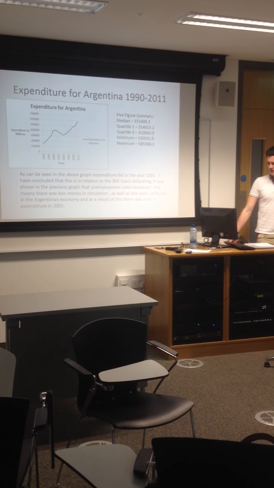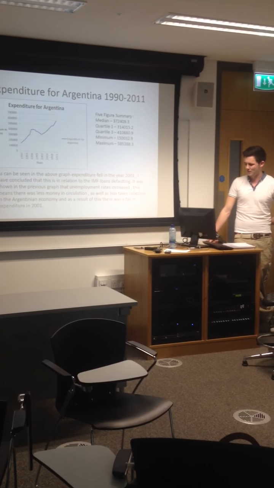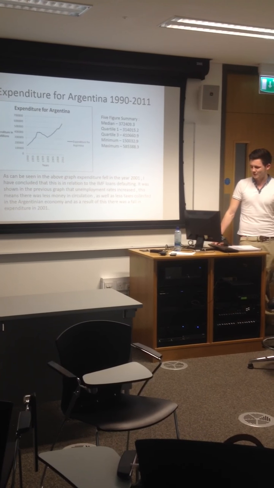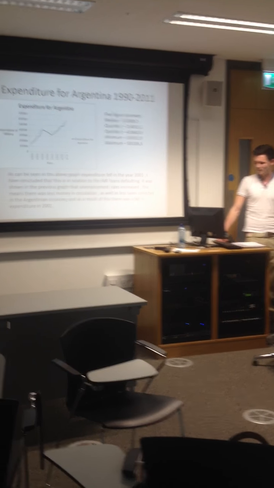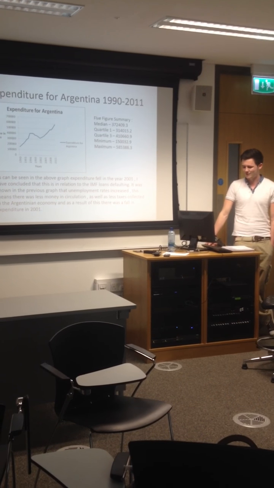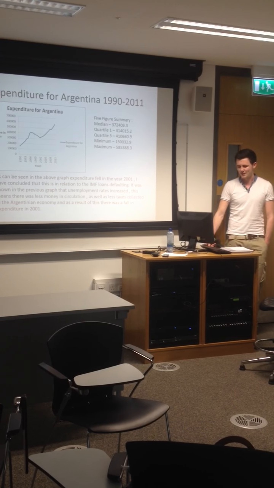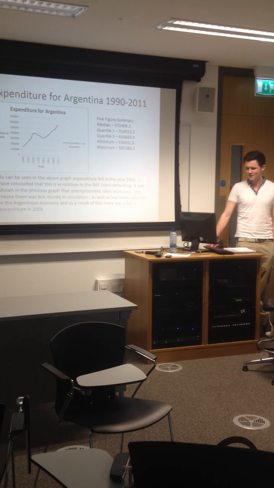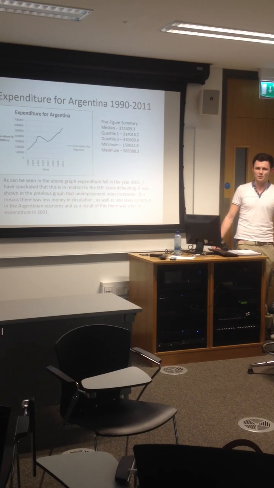Expenditure, as can be seen in the graph, fell in 2001. I concluded that this is in relation to the IMF loans defaulting. It was shown in the previous graph that unemployment rates increased. This means there was less money in circulation, as well as fewer taxes collected for the Argentinian economy, and as a result of these, there was a fall in expenditure in 2001.